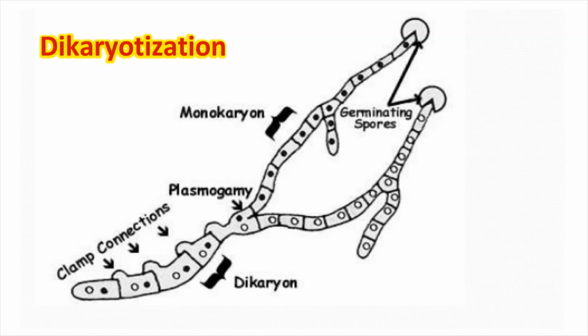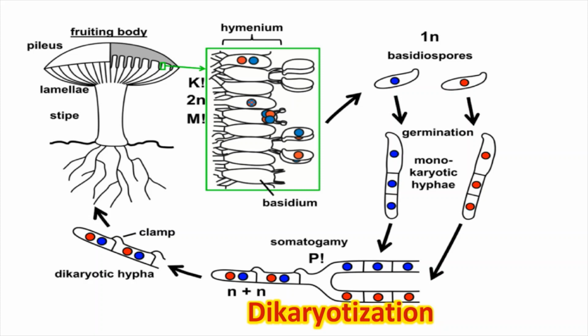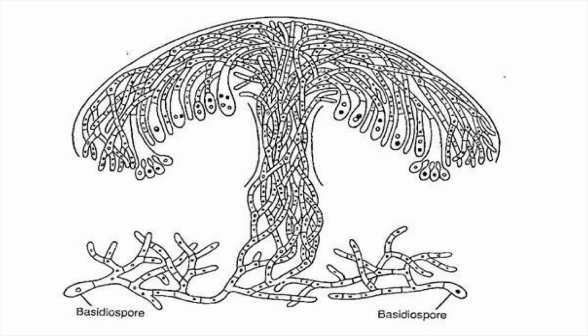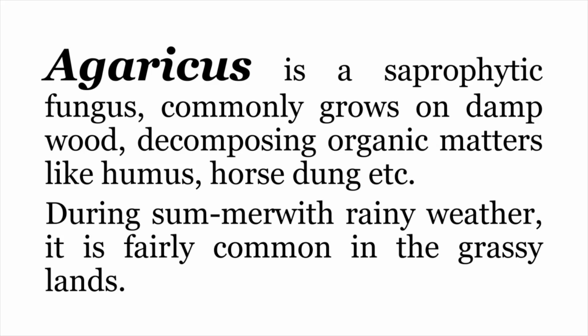Any mushroom or any fungus for that matter is made up of the thallus, and the thallus is a mycelium. And there are different types of mycelia, and the mycelia are made up of individual units called hyphae. The hyphae may be cenocytic or septate with clamp connections. In the lower fungi, we have cenocytic hyphae. In the higher fungi, we have septate hyphae. In case of the members of Basidiomycota, the fungi are septate with clamp connections.